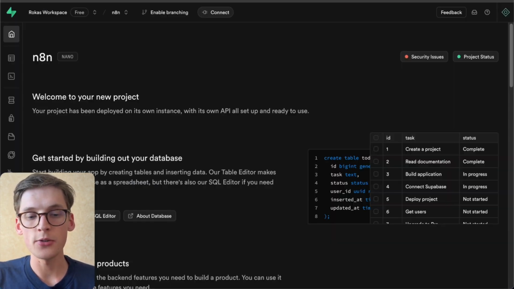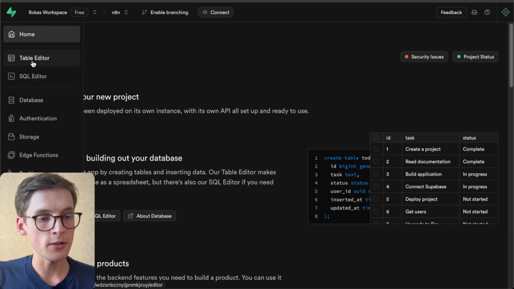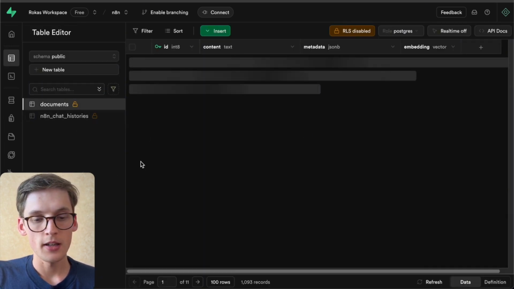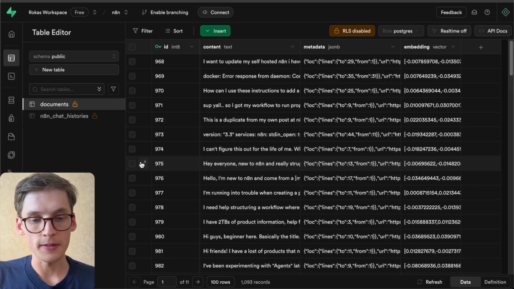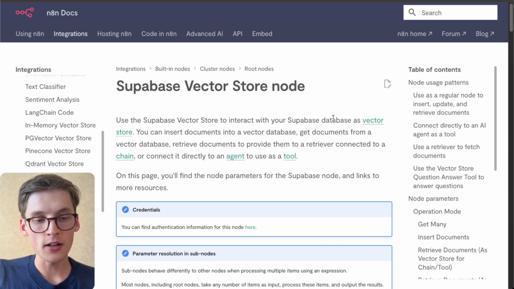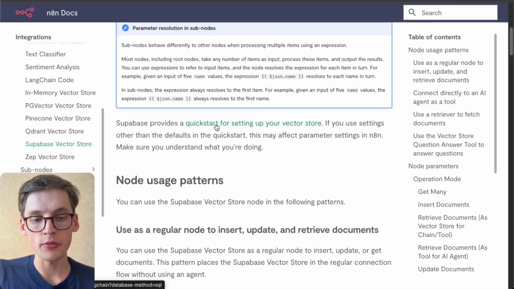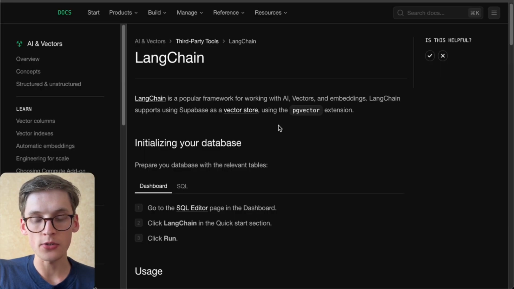So basically, we need to create the table, as I already showed you, that will have all this information from the subreddit. And how can you do that? There's a very easy way you can follow. Go to the n8n docs, find the Supabase vector store node, and there it will refer you to the quick start for setting up your vector store.